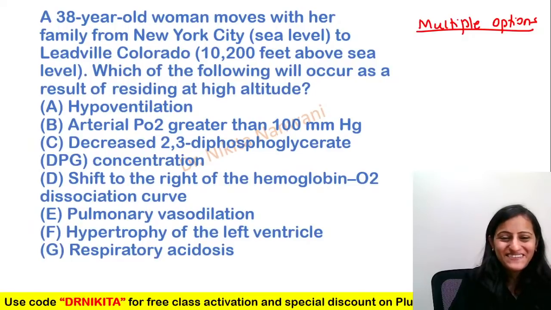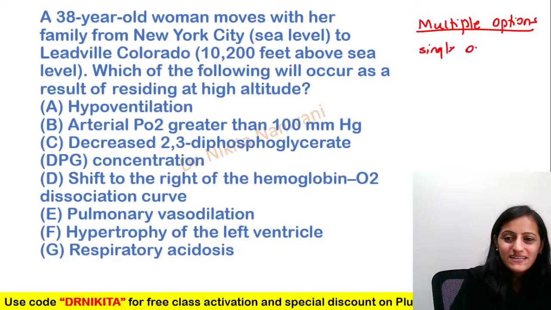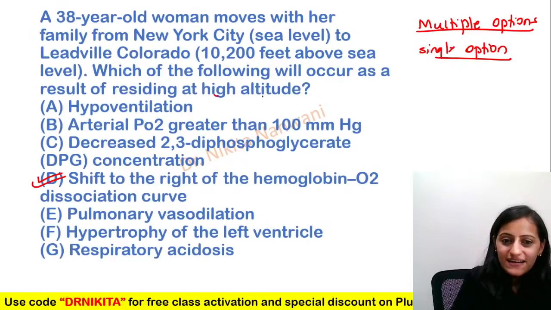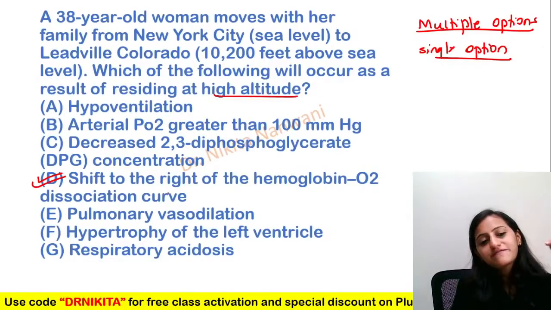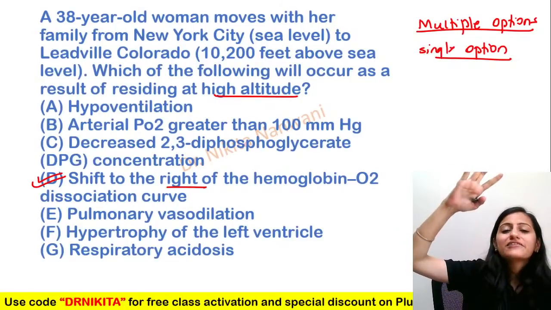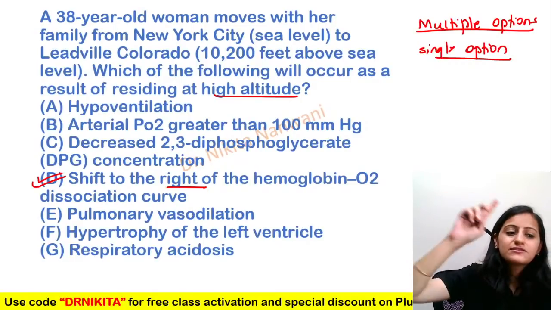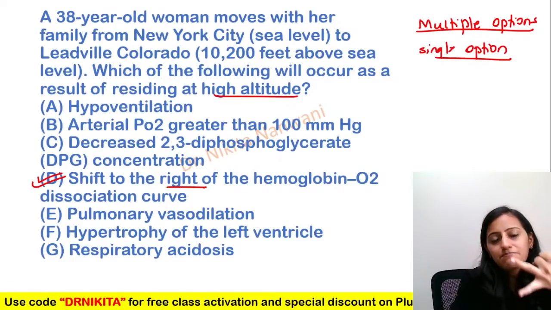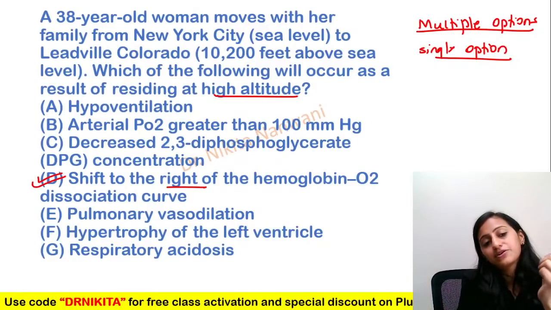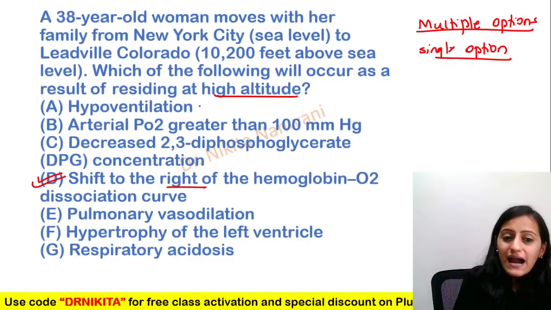Okay, so now basically I laid a trap for you guys. It's only a single option which is correct here, not multiple options. It is basically D which is correct. So at high altitude, the curve shifts to the right. You can also remember right is raising. Raise the altitude also, raising the levels of 2,3-BPG, temperature, PCO2, and the altitude shifts the curve to the right.